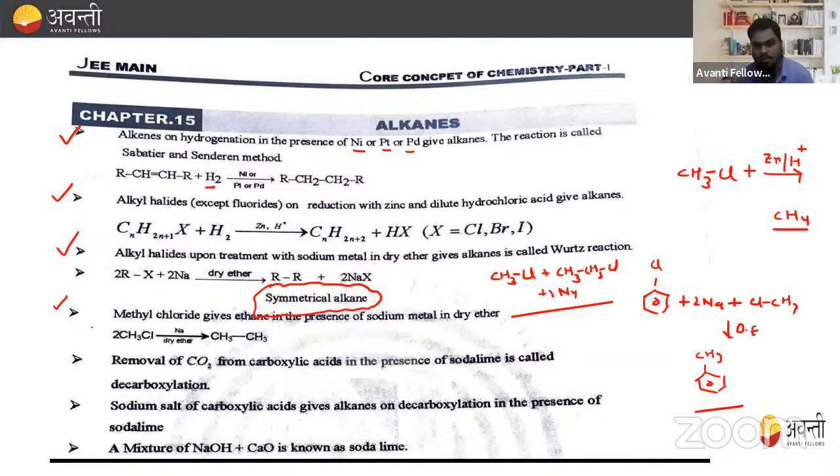So a mixture of products is possible. That's why Wurtz reaction is preferred only for the preparation of symmetrical alkanes, not asymmetrical alkanes. It should be noted here, right?